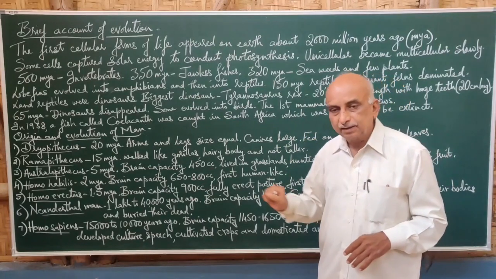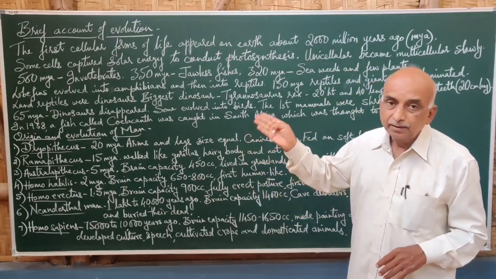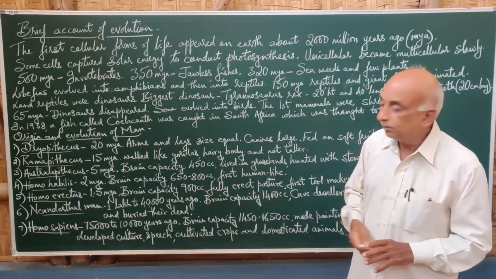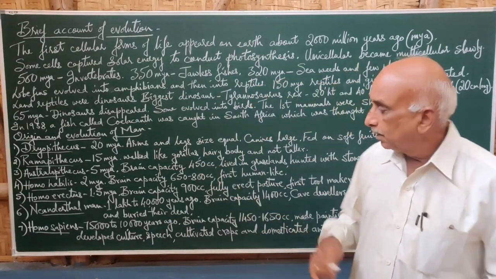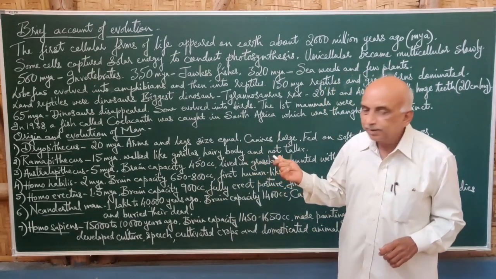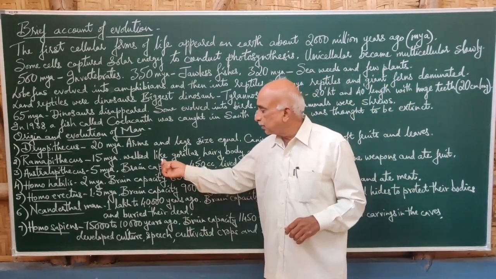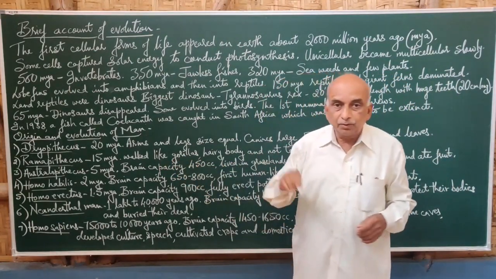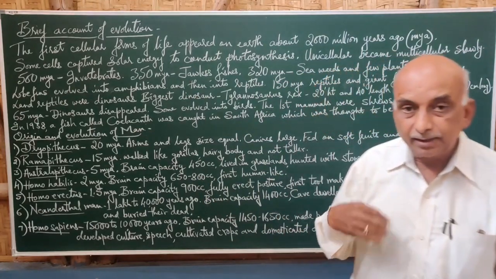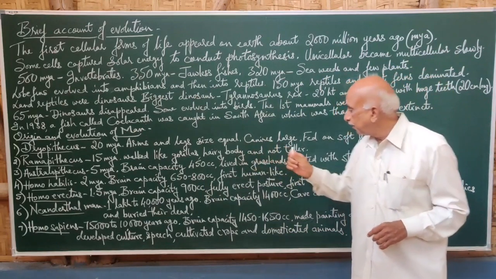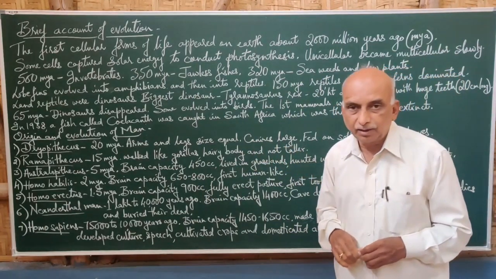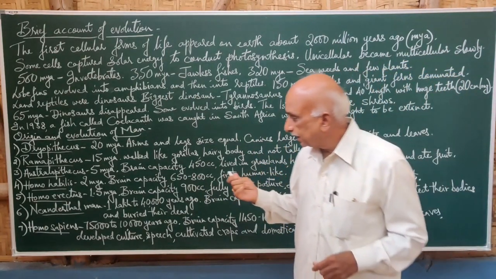Dryopithecus developed into Ramapithecus about 15 million years ago. This Ramapithecus had slightly changed characters. He used to walk like the gorillas of today, had a hairy body, and was not as tall when we compare to Dryopithecus.